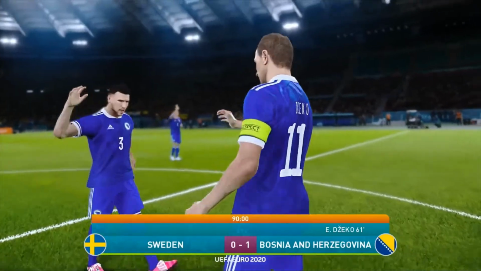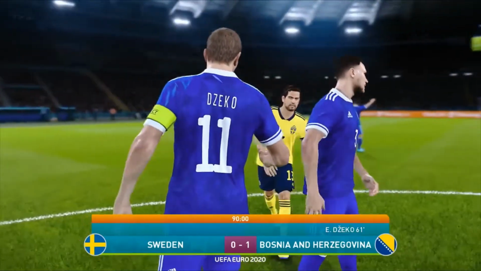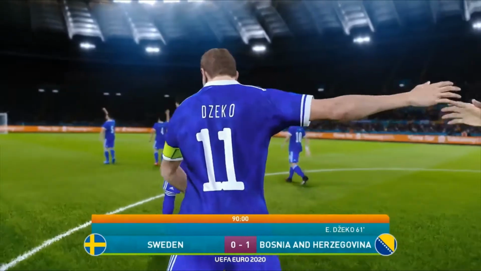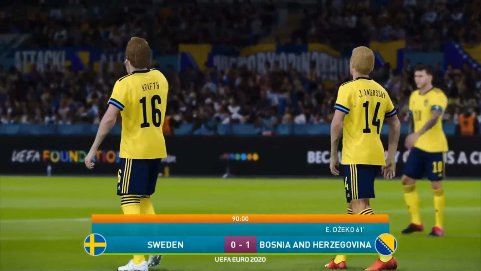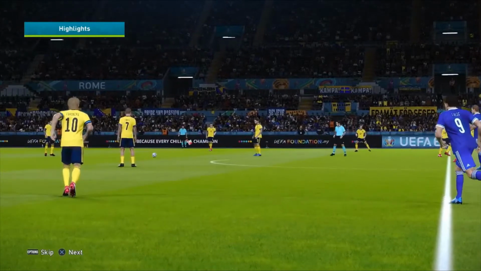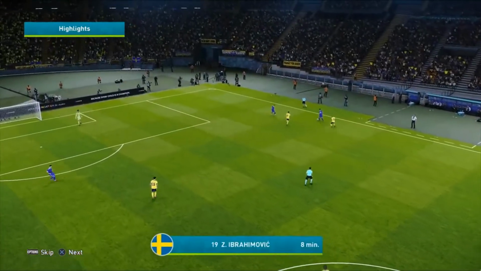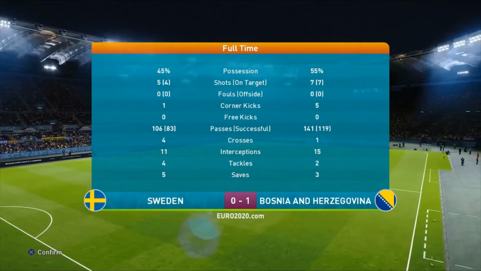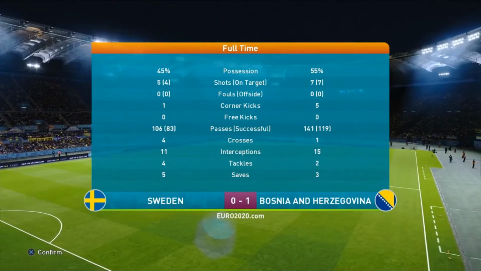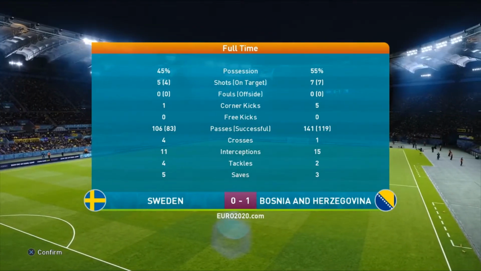Well, Bosnia had a lot of the ball in this match and dominated for a large spell of this match. Sweden, they had to go attacking in this game. They tried, but they just couldn't break this Bosnia side down. And Edin Dzeko has scored what is the vital goal in this game. And as it stands, the final result of Group E in match day 2, Sweden 0, Bosnia 1. And if you look at the possession and shots in this game, it wasn't the worst match at all on paper. But Edin Dzeko is the difference. 1-0 to Bosnia.